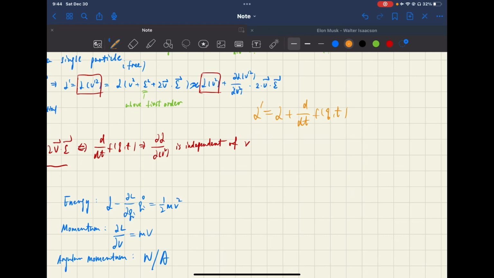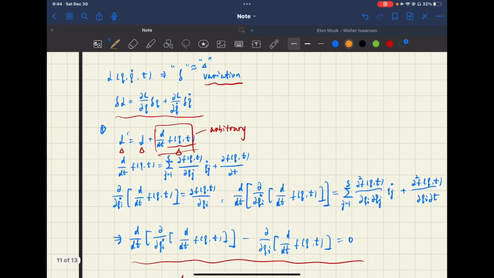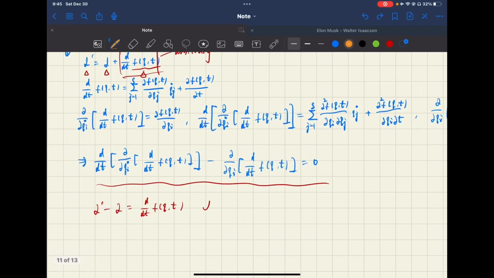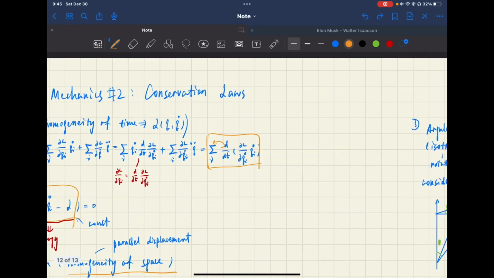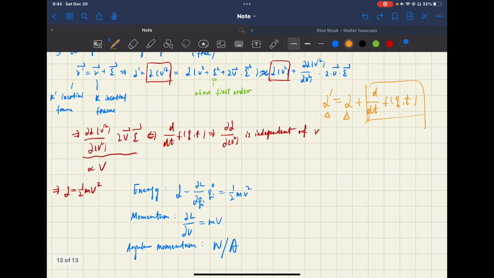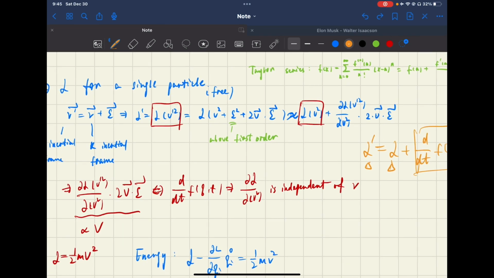Although these two Lagrange functions have a difference of this term, these two functions are actually the same because I proved here that this term has no contribution to the Lagrange equation. If we put this into the Lagrange equation, we'll get zero. So there's no contribution here. So I think the two different Lagrange functions in these two different frames will have at most a difference of this.